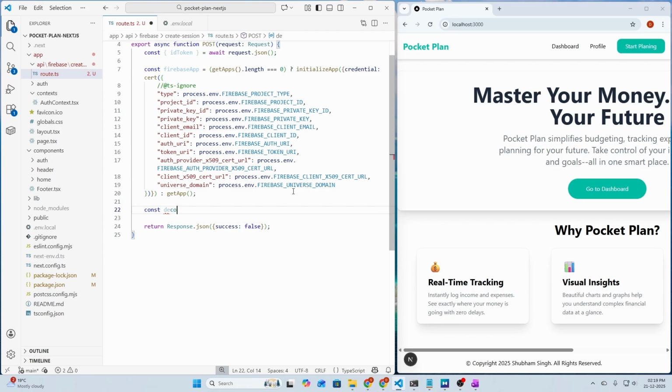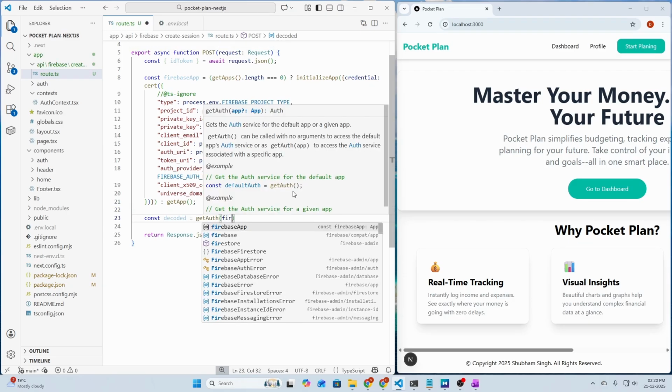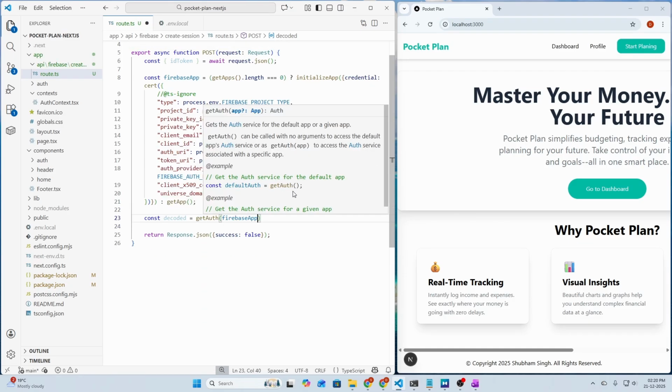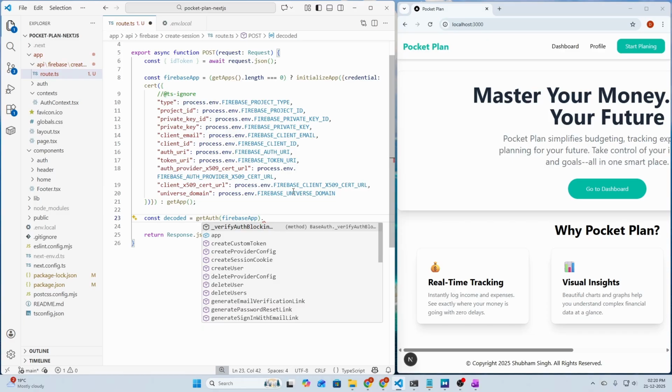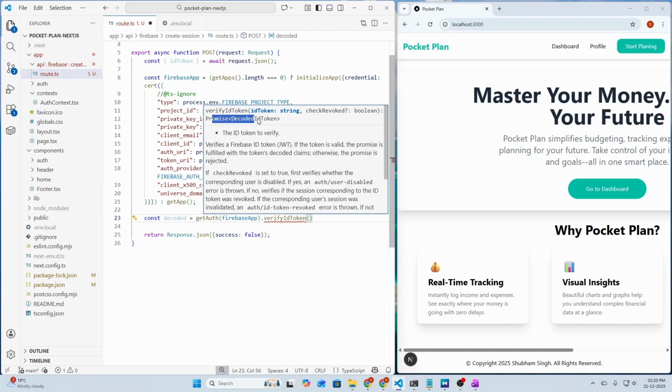So const decoded equals, and we need to call getAuth here from Firebase admin auth, and we need to pass the Firebase app here. Then we need to call verifyIdToken, and it is returning a promise, so we need to await our call here. So let's just pass the token here.